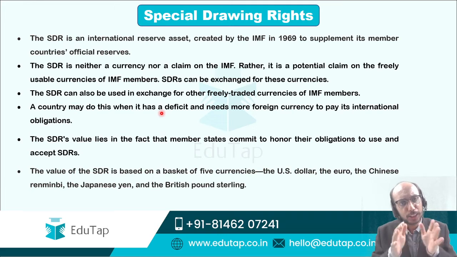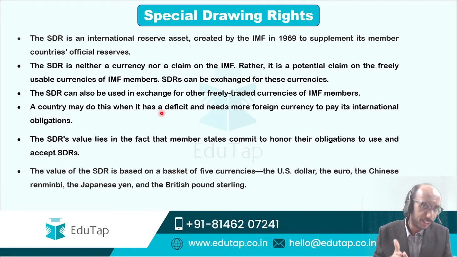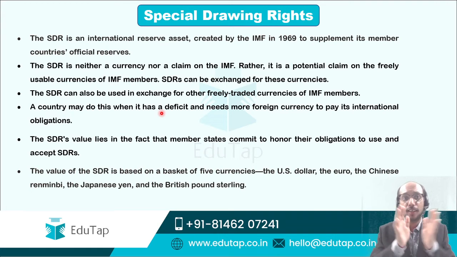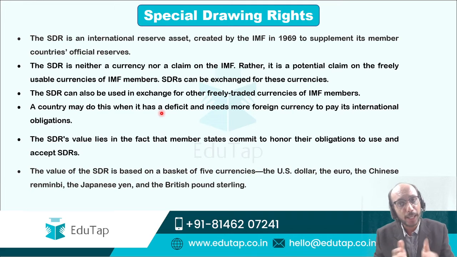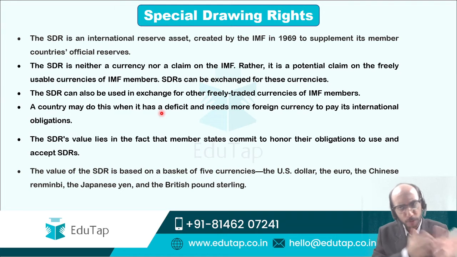It is determined based upon the value of 5 currencies, 5 very strong currencies, 5 freely tradable currencies, 5 very important international currencies, that being dollar, euro, renminbi, yen and British pound. The most recent one that was added to this basket of currencies which determine the value of SDR was Chinese renminbi. Earlier, the value of SDR was determined only by dollar, euro, yen and pound. Only recently, a couple of years back, you may say, was Chinese renminbi added.